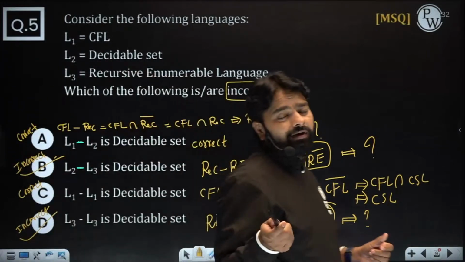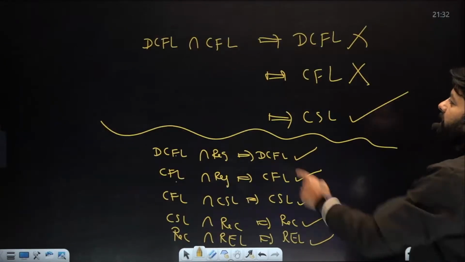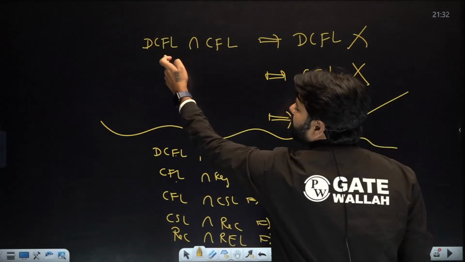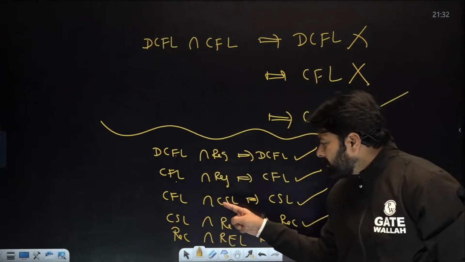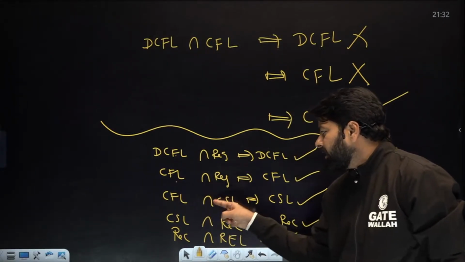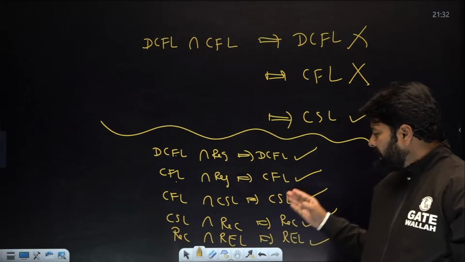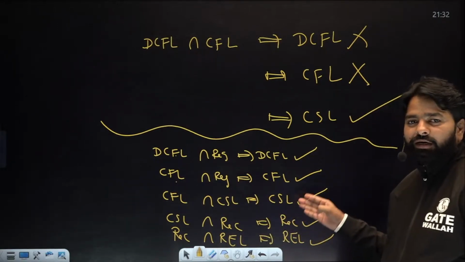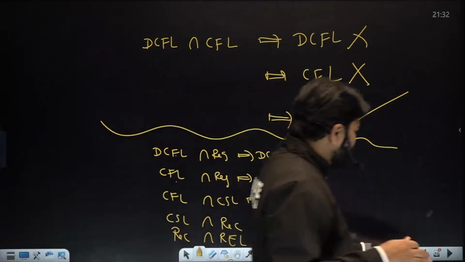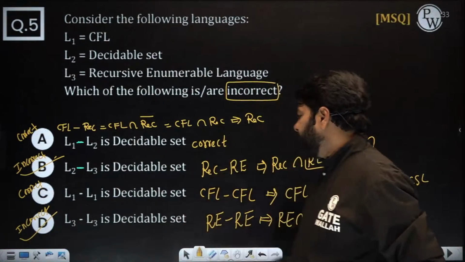The reason is that intersection was not closed for DCFL and CFL. That's why in the next case, the intersection for CFL and DCFL was not closed. That's why we are not able to assume this is a CFL. But look at this here, CSL is closed under intersection, right? So we can assume CSL intersection CSL, you can always get a CSL. So intersection is closed for recursive, REL, CSL, that's why the answer comes as the bigger type. So do not conclude such things without understanding. Fine. So no doubt here, right?